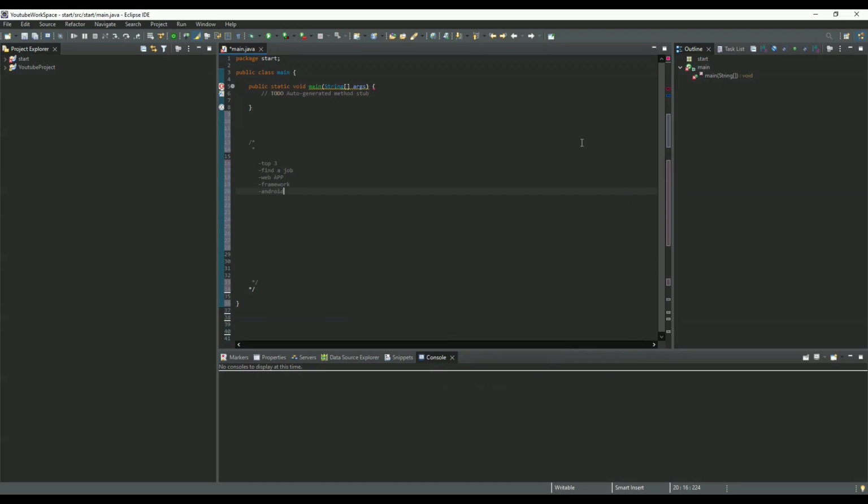Hello guys, welcome to the first of a series of tutorials about Java. So today we will start talking about why you should start learning Java in 2022. Because Java is still one of the top 3 programming languages most used in the industry. If you want to find a job, Java is one of the best programming languages you can choose.